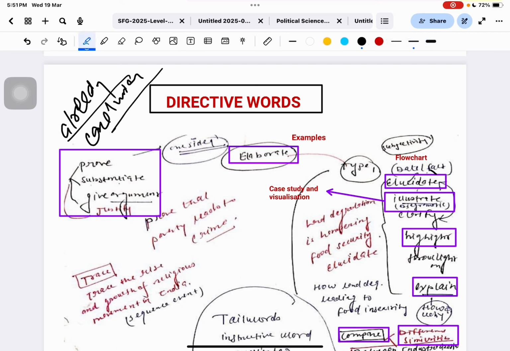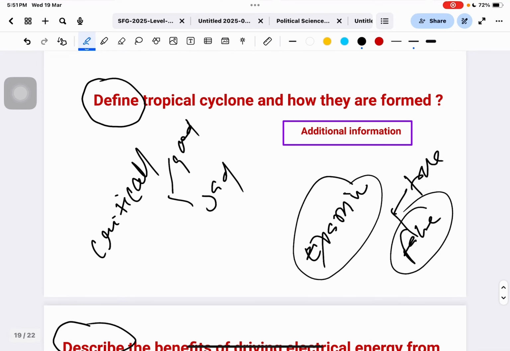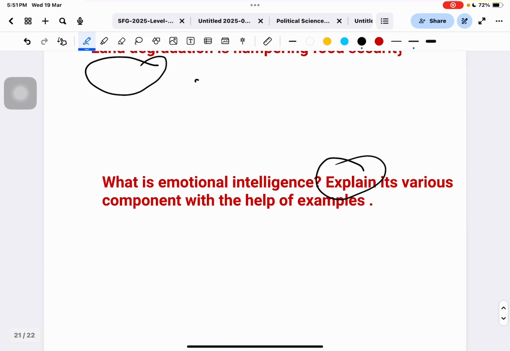Bhagya, you tell the meaning. Whatever you know, just tell. No, I don't know. Elucidate. Tell me the general meaning. What is elucidate? Okay. Describing anything. Let me show one example. Then I think you will understand. Let me show an example.